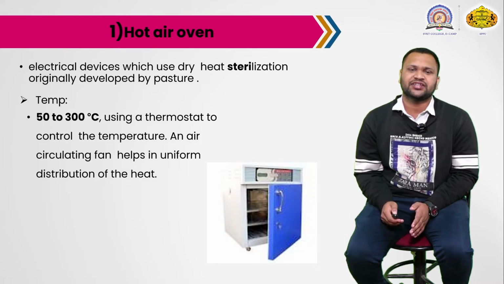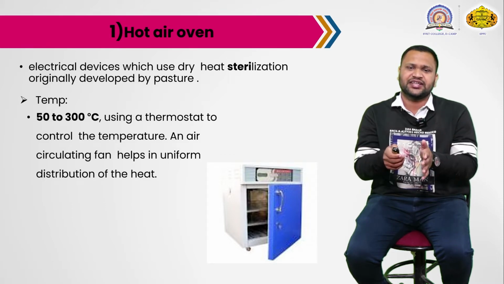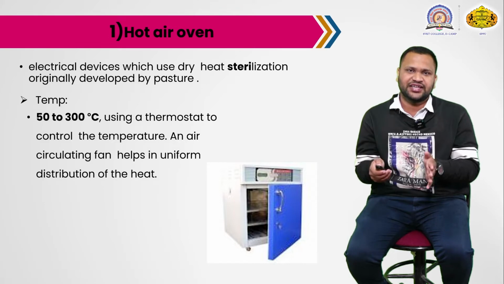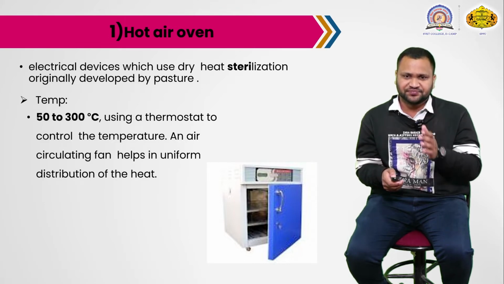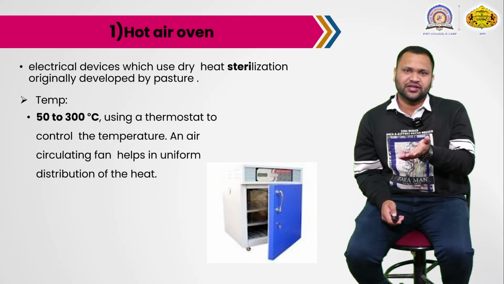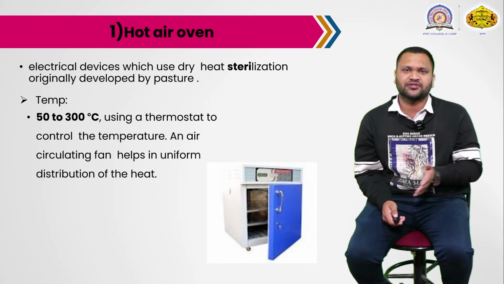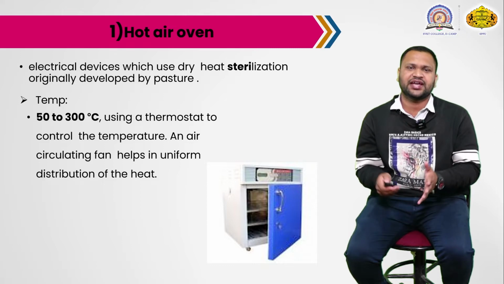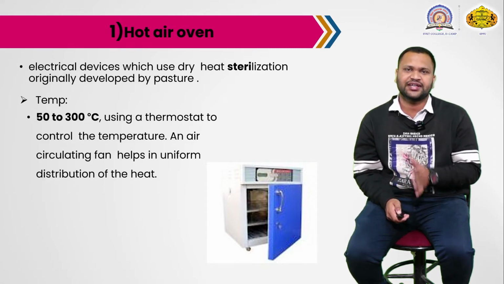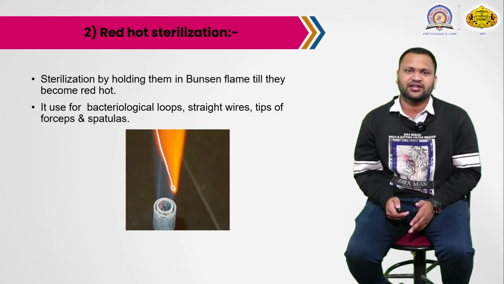Air is circulated by a fan, which helps in uniform distribution of heat. You can see in the figure, there is one container with three rows, and the continuous heat can circulate all over the container. So it can uniformly sterilize the complete material from all directions. So that is the hot air oven.